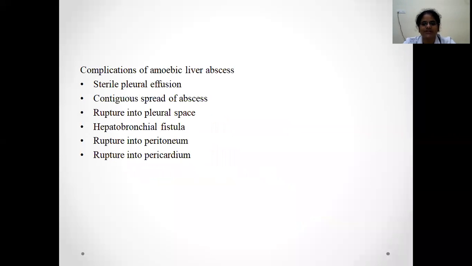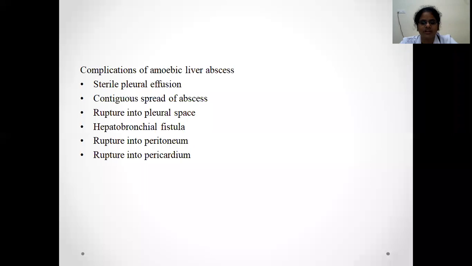What are the complications of amoebic liver abscess? It can cause a sterile pleural effusion, or contiguous spread of abscess into the lung, or rupture into the pleural space, or it can cause a hepatobronchial fistula, or it can rupture into the peritoneum or into the pericardium. When it is causing a hepatobronchial fistula, this necrotic material can be coughed up with the sputum, and when the sputum is examined, you can see the trophozoites.